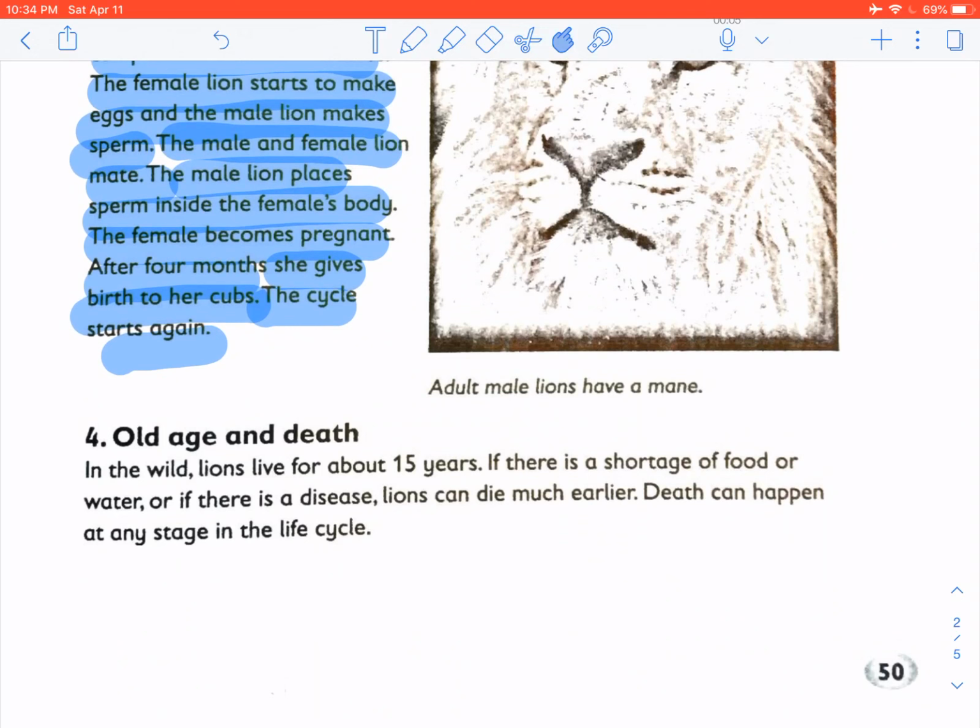Old age and death. In the wild, lions live for about 15 years. If there is a shortage of food or water, or if there is a disease, lions can die much earlier. Death can happen at any stage in the life cycle. In any life cycle, whether it be plants or animals or humans, death can occur at any stage. Remember that.